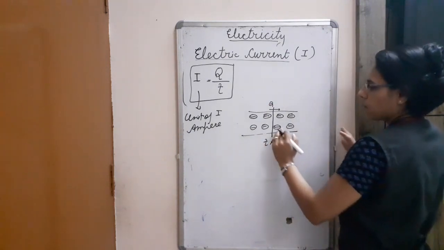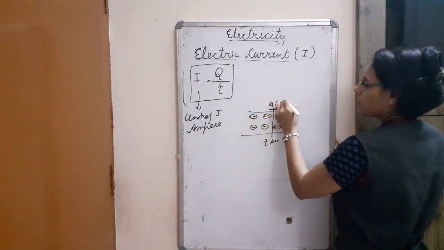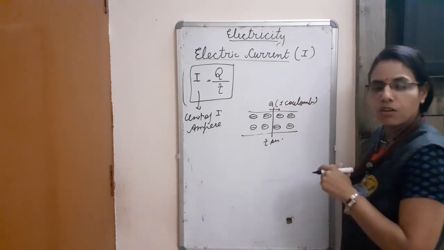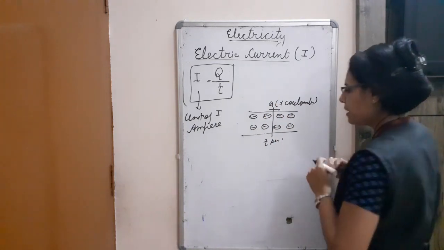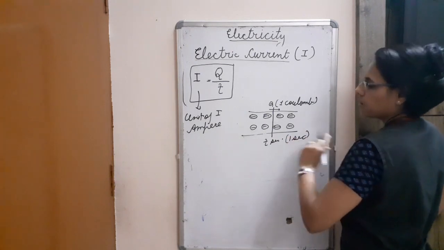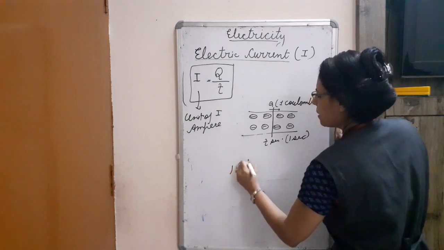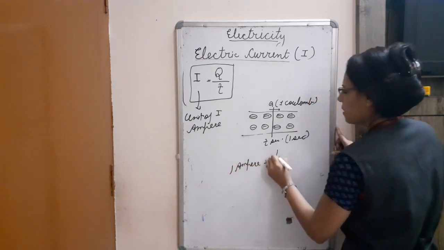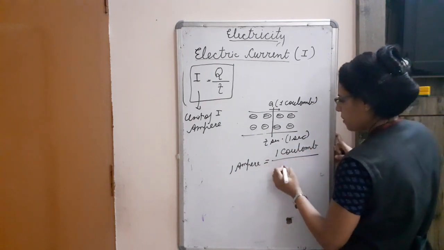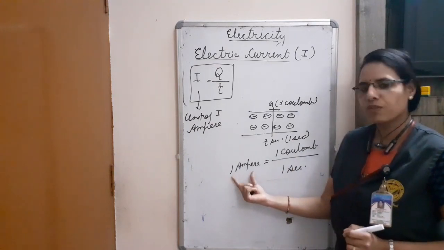So, by putting the value in this, 1 coulomb. Coulomb is the unit of charge I have told you previously. In T second, or we can say in 1 second. So by putting this value in this formula, 1 ampere will be 1 coulomb upon 1 second.